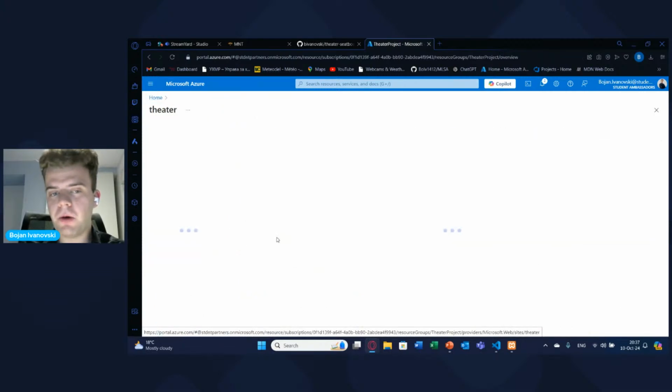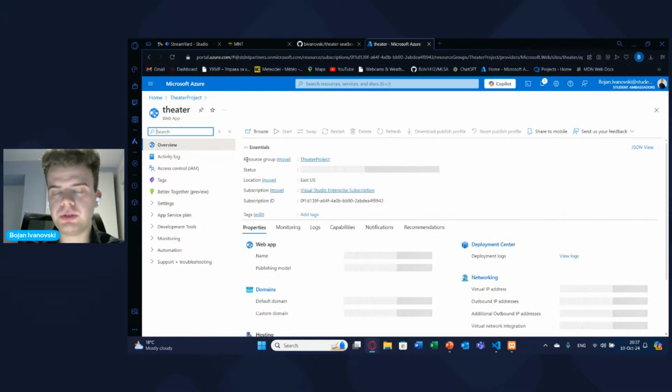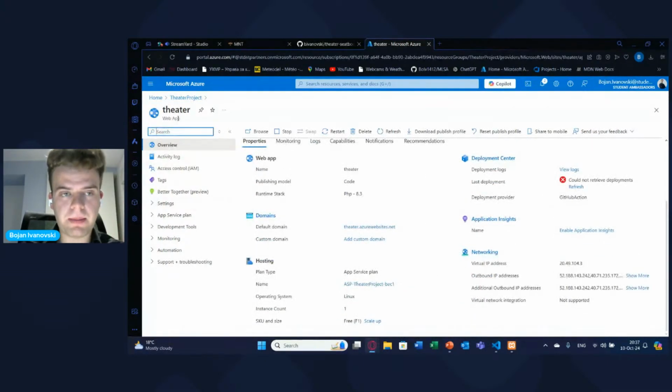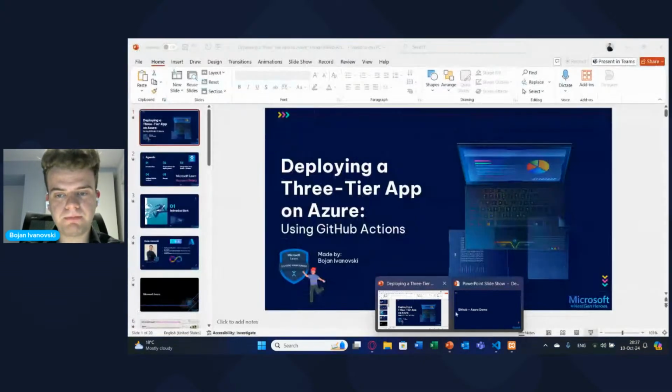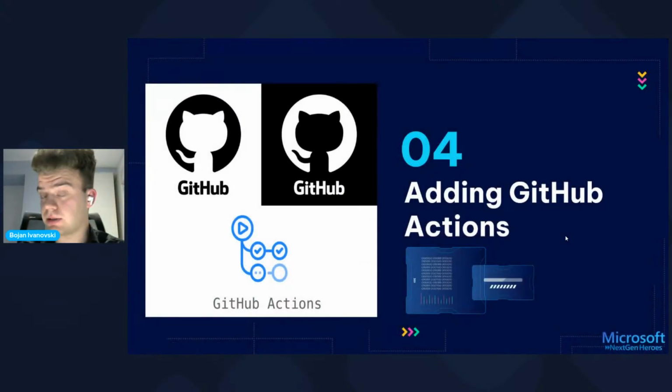So now we get to the part of using GitHub. So the database is deployed. Now the thing that we need to do is connect our web app resource on Azure with GitHub. But before I do that, I want to introduce you to something that is called GitHub Actions.